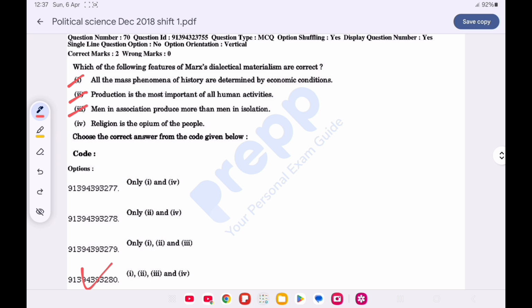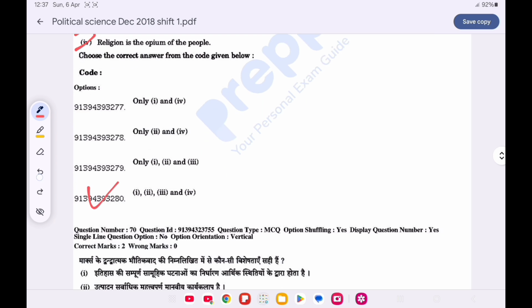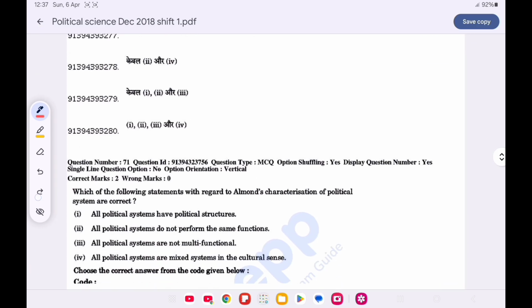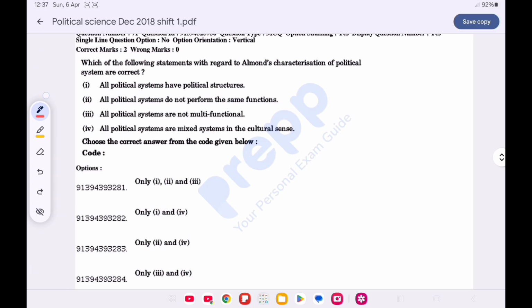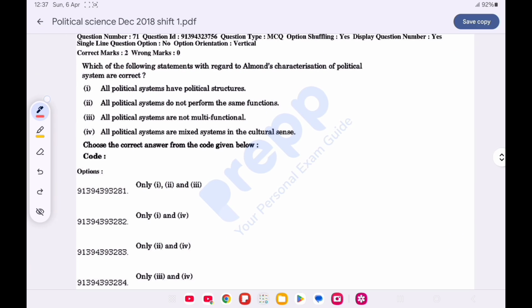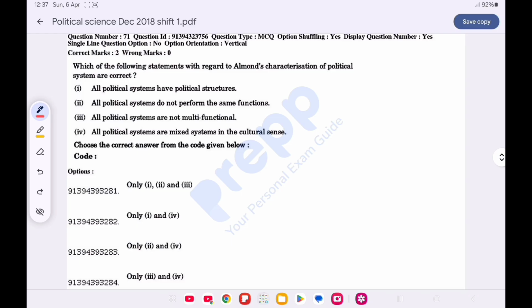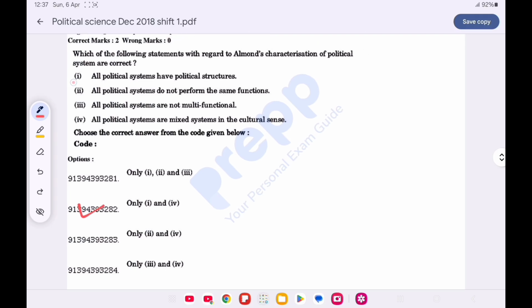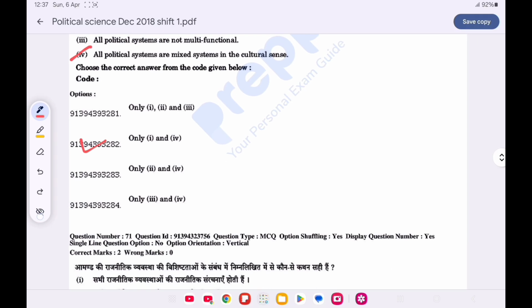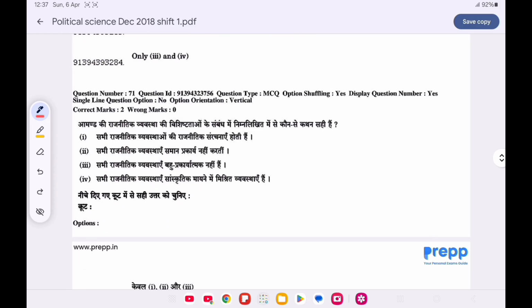Men in association produce more than men in isolation. And religion is the opium for the people. Now question number 71. Which one of the following statements with regard to Almond's characterization of political system are correct? Choose the correct answer from the code given below. Option B is correct, that is 1 and 4. One, all political systems have political structure and all political systems are mixed systems in the cultural sense.